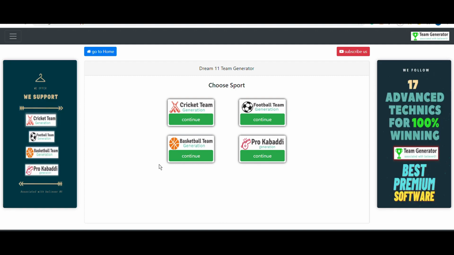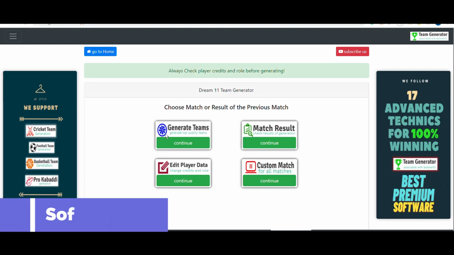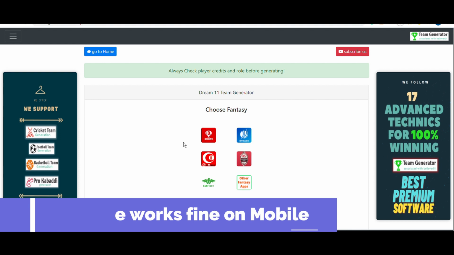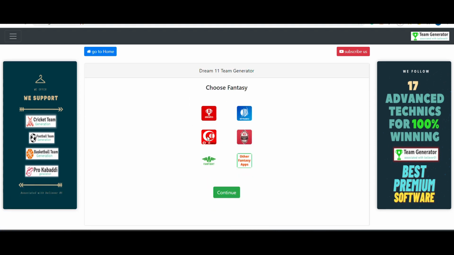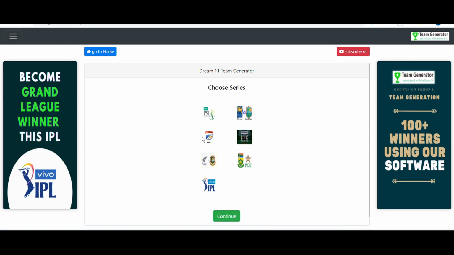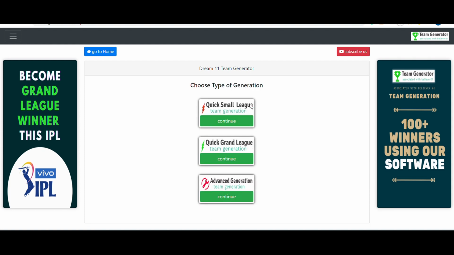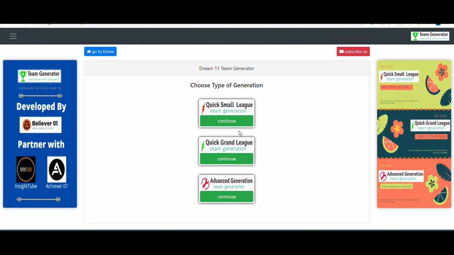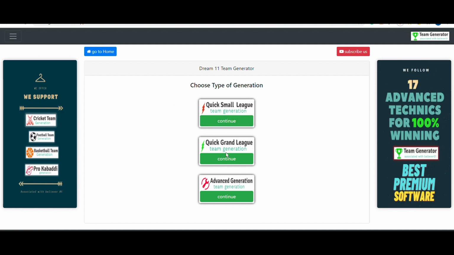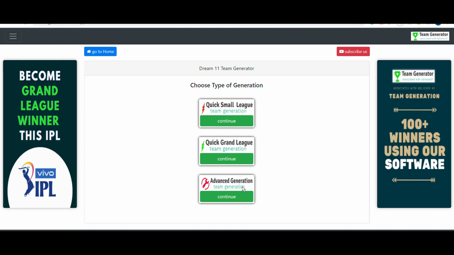First of all, let's click on cricket here, and after that we need to click on generate teams, and after that choose fantasy. Here Dream11 is what we are going to choose, and after that choose series. Here IPL is what we are going to choose, and then choose the type of generation. The first two sections are for those who don't have much knowledge of cricket. If they want just teams, these are the two sections for them. And this is the third section. This is a powerful section because we are going to analyze some of the data, and use it along with the software in order to generate even better teams.